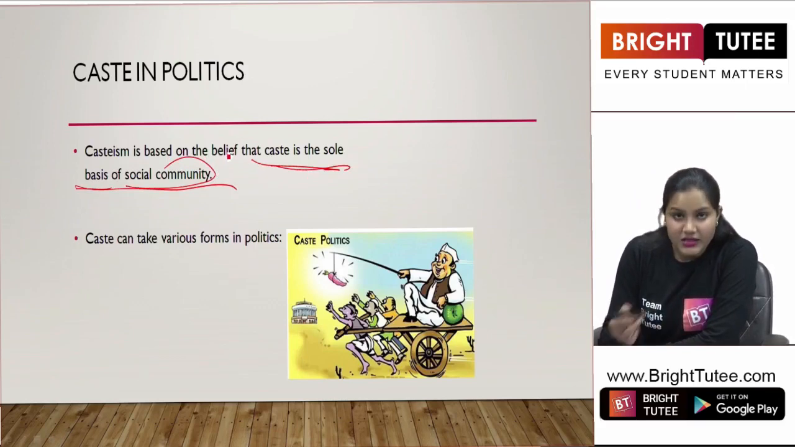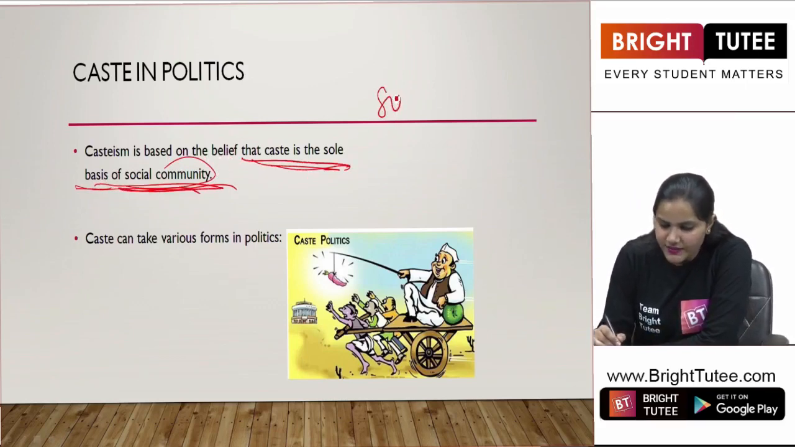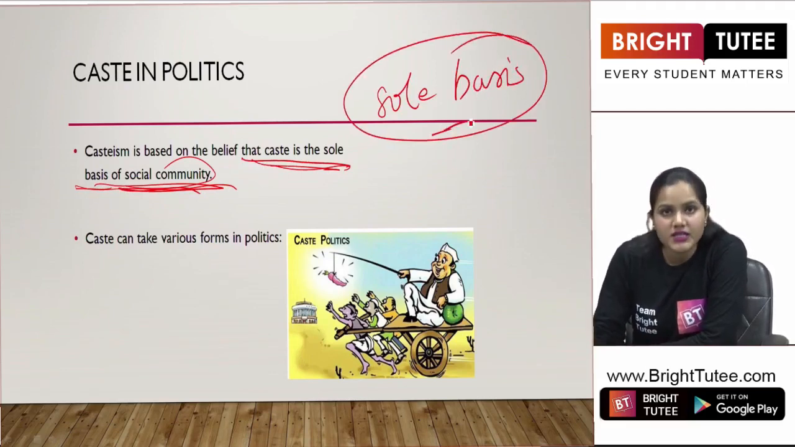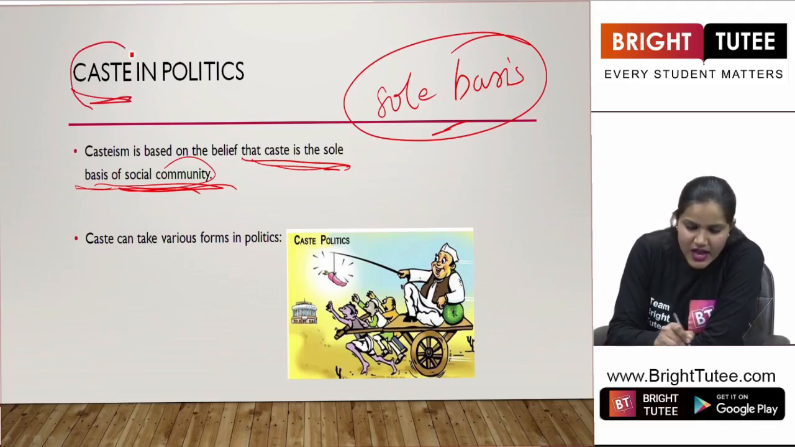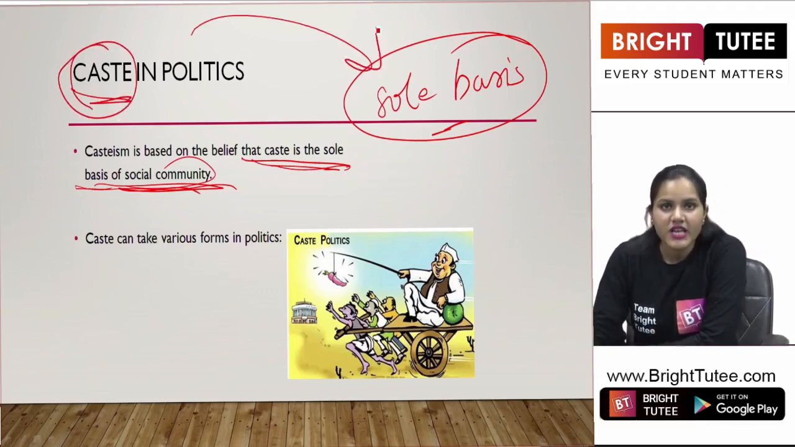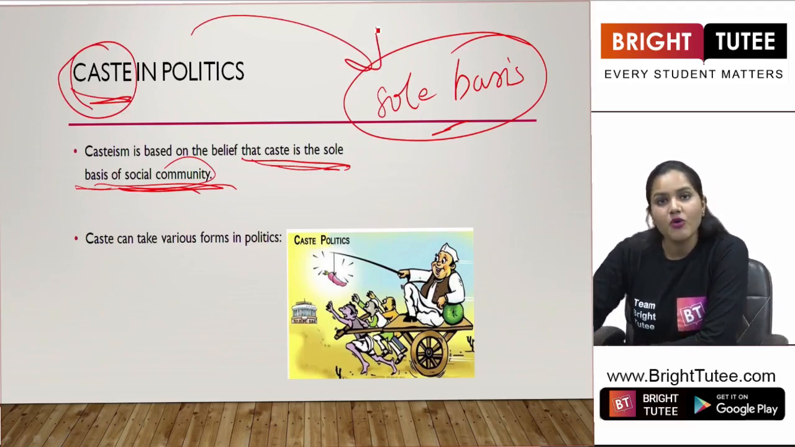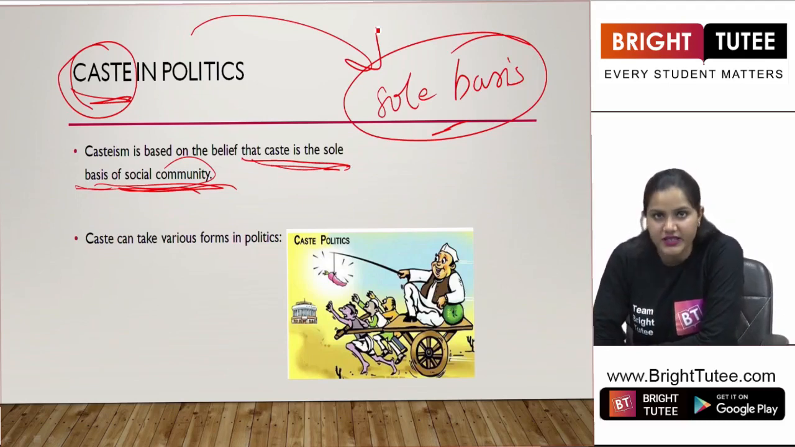Casteism is based on the belief that caste is the sole basis. Now, when we learnt about communalism, we saw what the sole basis there was: religion. When we are talking about casteism, as the name suggests, caste is the basis to divide the society. So, on the basis of caste, people are now distinguishing.